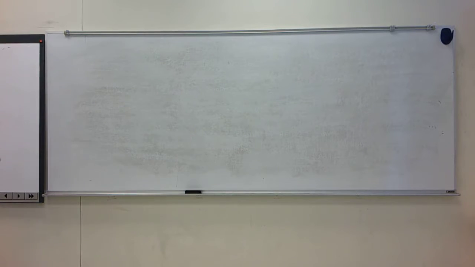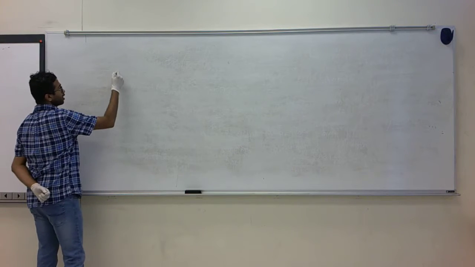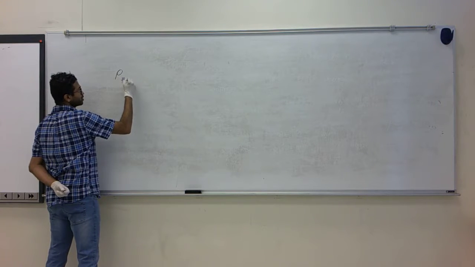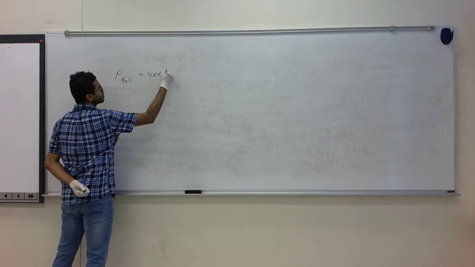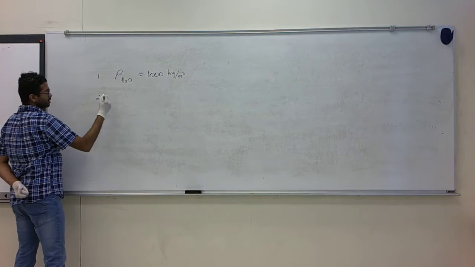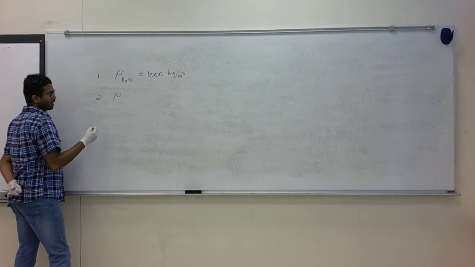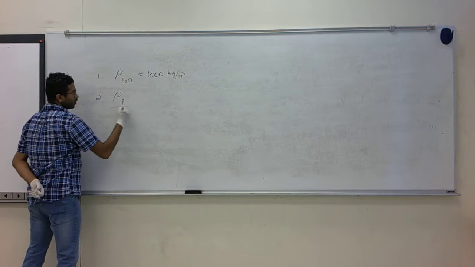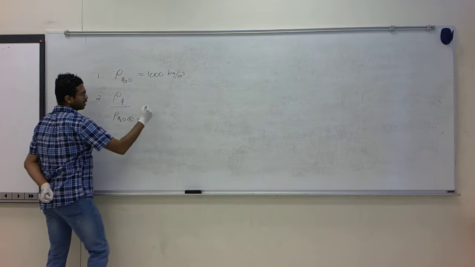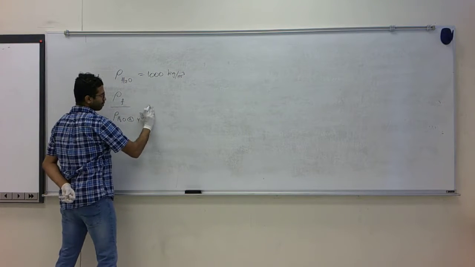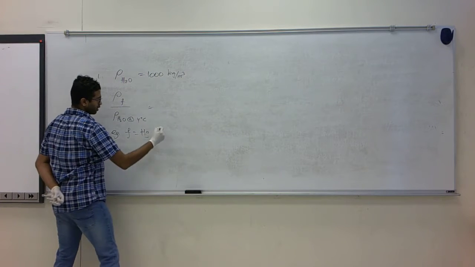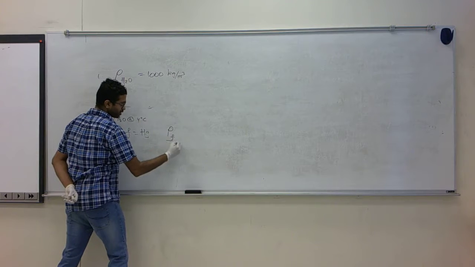Some common ways of expressing density are just expressing it directly with units. For example, the density of water is 1000 kilograms per meter cube. Another way is to express it as a ratio. You can take the density of any fluid divided by the density of water at 4 degrees Celsius. For example, if you think of that fluid as mercury, the ratio of densities would be